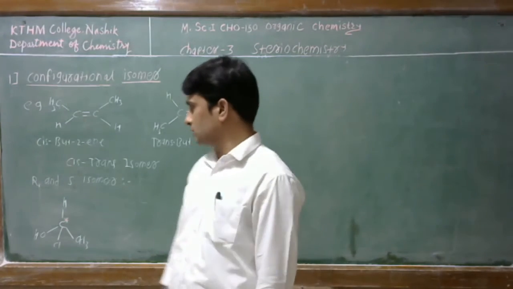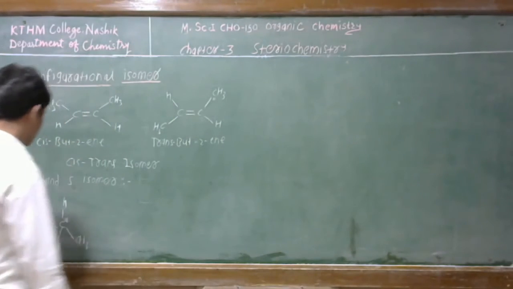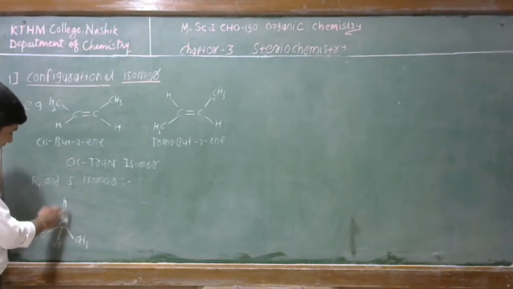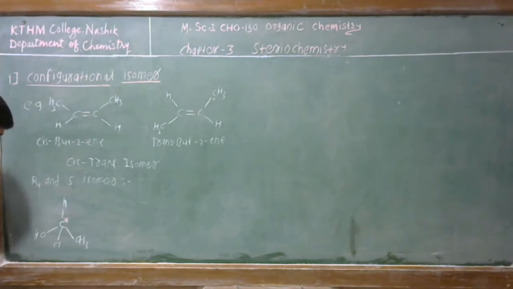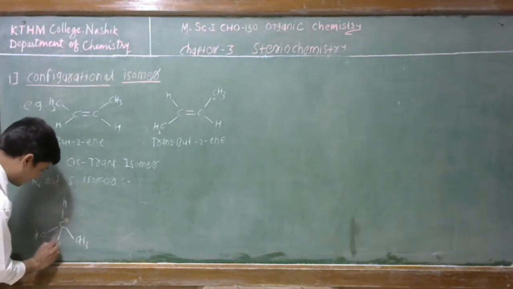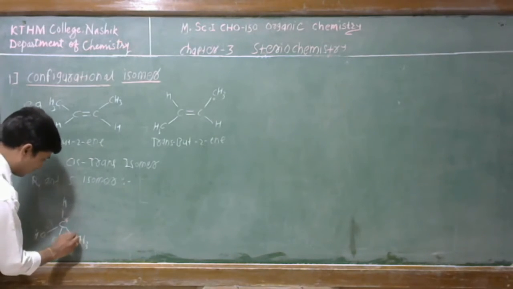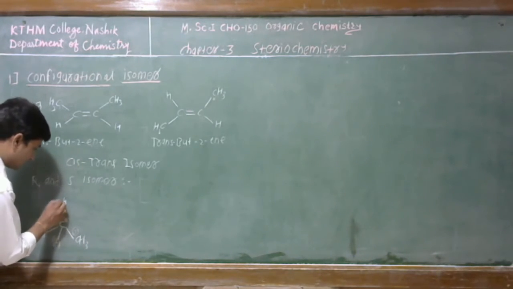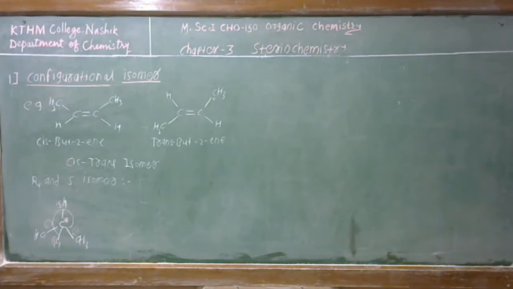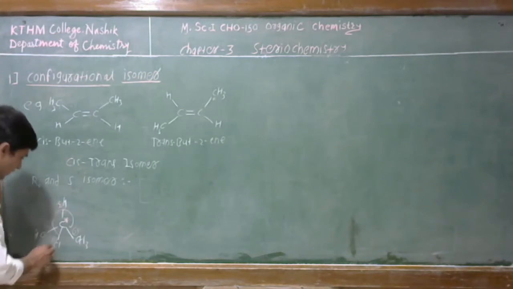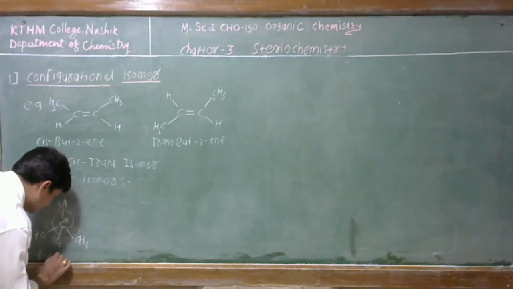So priorities depend on the atomic number. The atom attached to the chiral carbon atom, if having more atomic number, then it has the first priority. In this compound there are hydrogen, oxygen, chlorine, and methyl group. So this chlorine has first priority, oxygen has second priority, methyl group has third priority, and this hydrogen has fourth priority. So we go from 1 to 2 and 2 to 3. Therefore this gives us clockwise rotation, and hence this is the R configuration, R isomer.